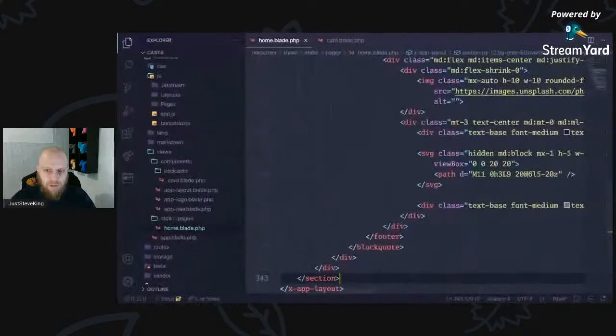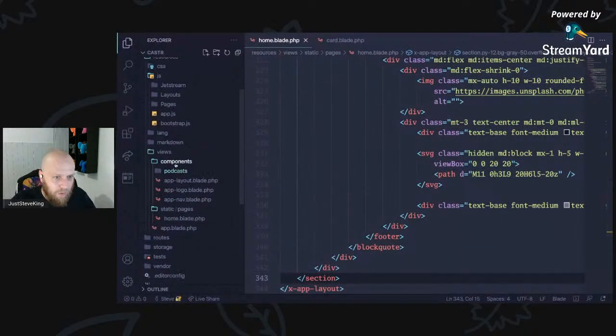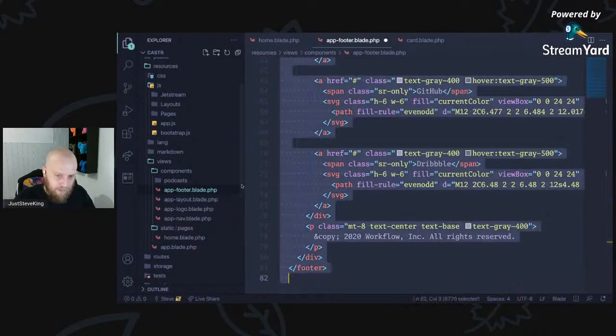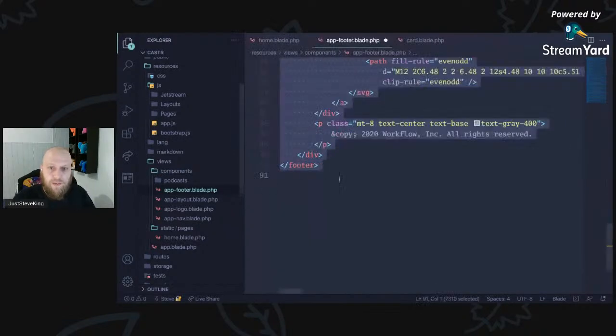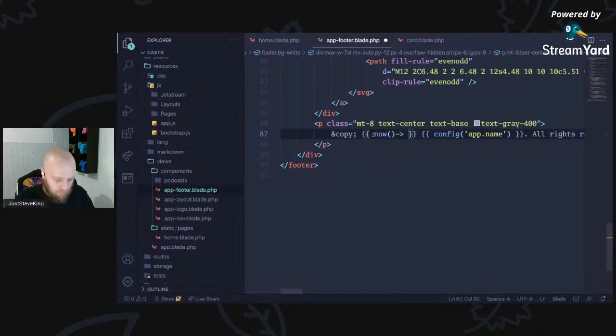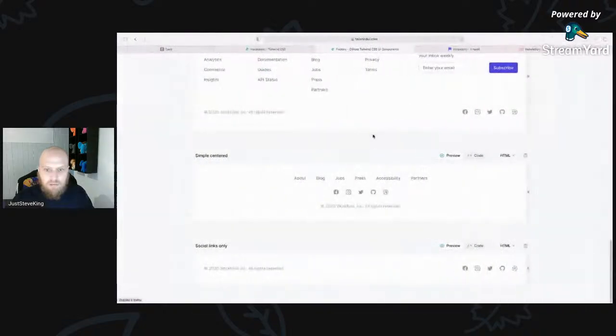Just grab that, come over to here, and in our components, we can just create an app footer.blade.php, drop that in there, and let's format that and copy. This is where we can just grab stuff from config, and we say config app.name. And in this bit, we will just do now, format year.